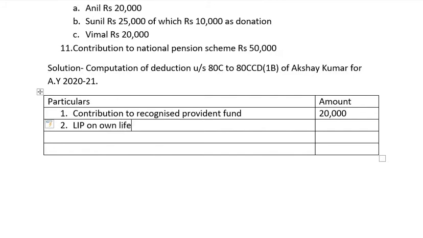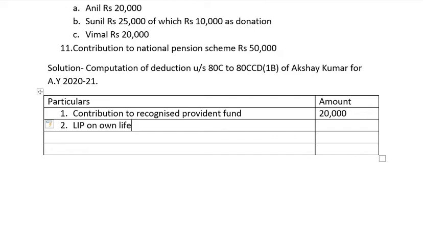Let us read the condition that is given: rupees 7,000 premium paid on life insurance policy on his own life. Policy amount is 25,000 taken in the year 2010.